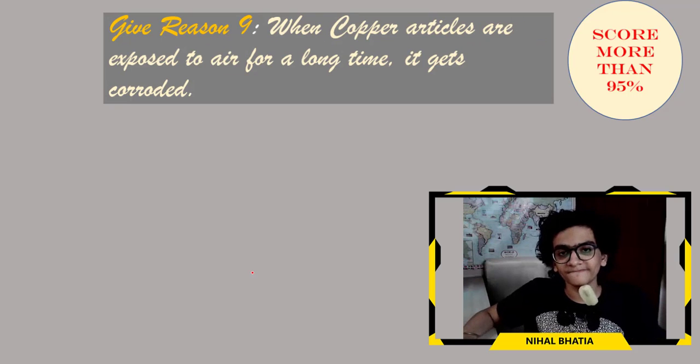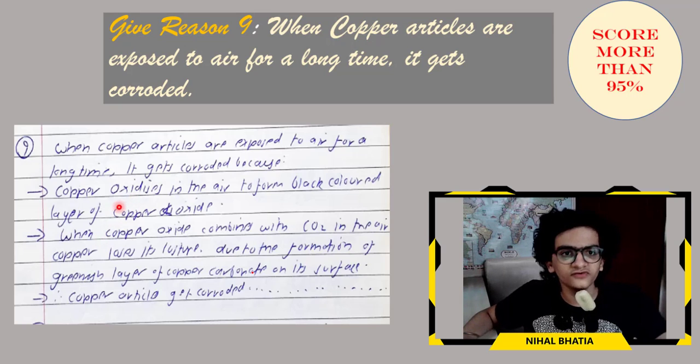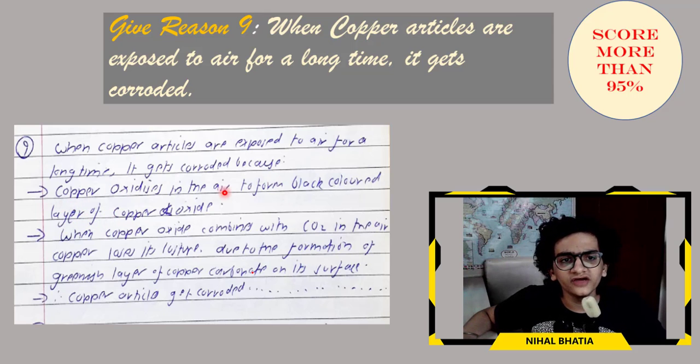Give reason 9. When copper articles are exposed to air for a long time, they get corroded. Again we have a small laser doing the work for us.